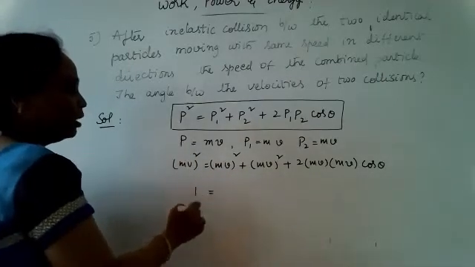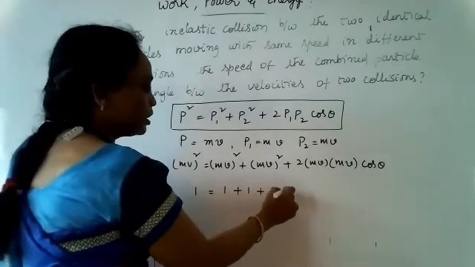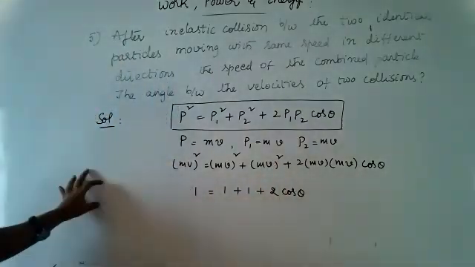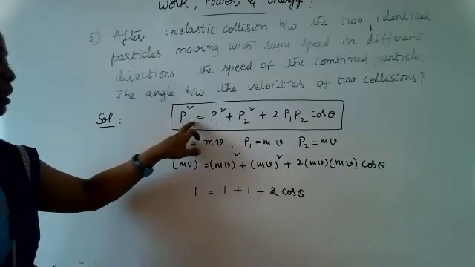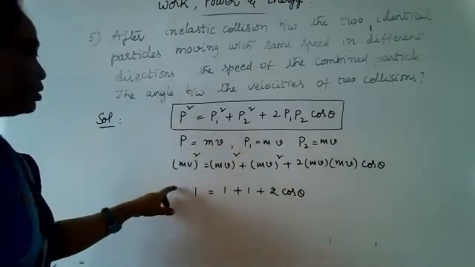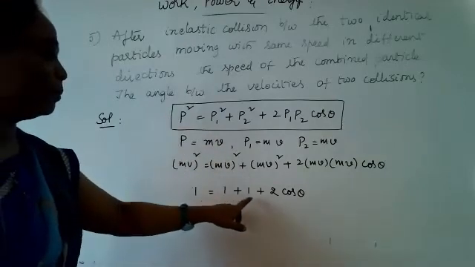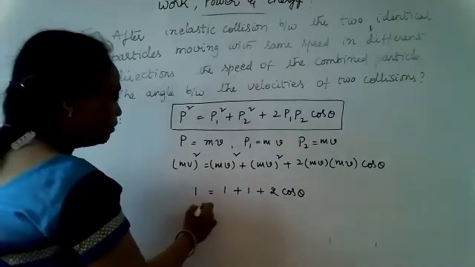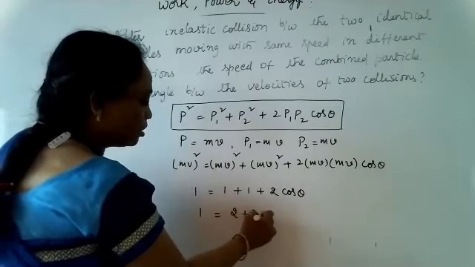Therefore, 1 is equal to 1 plus 1 plus 2 cos theta. So 1 is equal to 2 plus 2 cos theta.